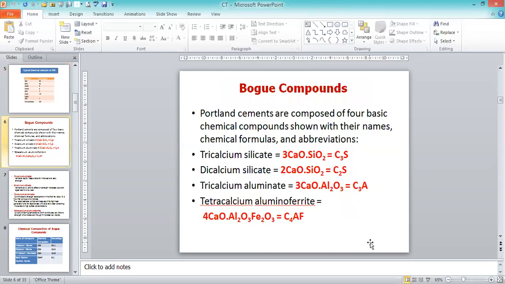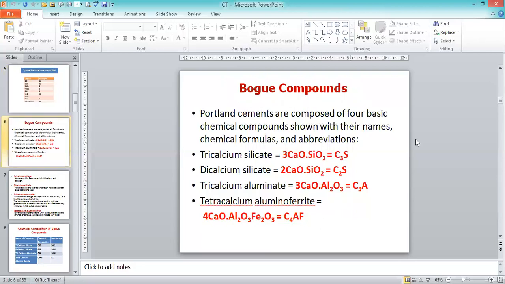Then, after understanding the chemical constituents, the cement is produced with the Bogue compounds. These are responsible for getting the fine powder form of the cement. We are able to get it based on the Bogue compounds. In addition to the chemical constituents, what are the Bogue compounds?